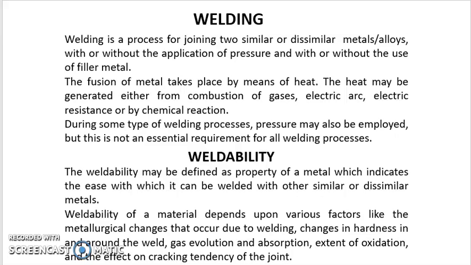So now you have learned that welding is a joining process. Basically, it is a process for joining two similar or dissimilar metals or alloys with or without the application of pressure and with or without the use of filler material. Filler material is basically used to fill the joint found between the two base metals. The strength of the weld joint may be less than or more than the strength of the parent metal, depending on the filler material used, base metals, etc.